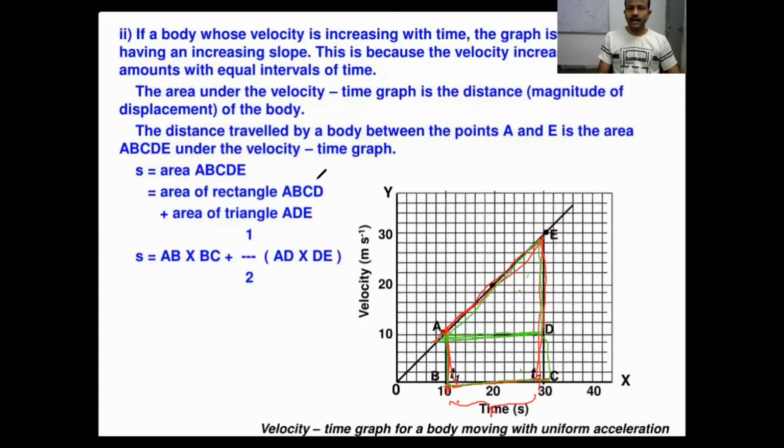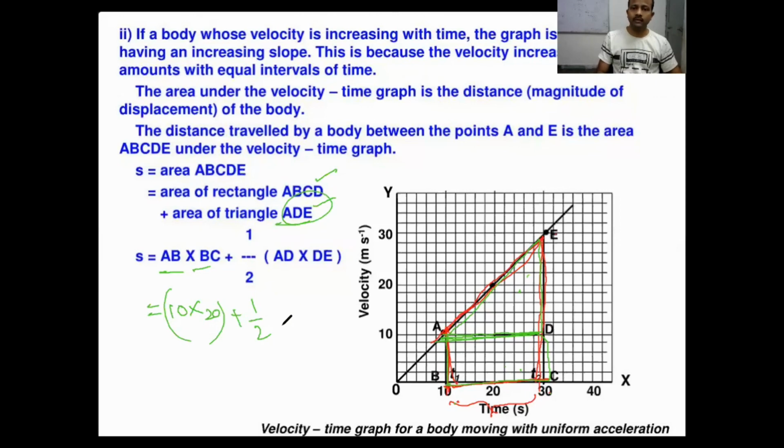Area of rectangle ABCD and area of triangle ADE. What is the area of the rectangle? Length into breadth. Here the length is BC and the breadth is AB. AB into BC. AB value is 10 and BC value is 30 minus 10, which is 20. Plus the area of the triangle ADE.